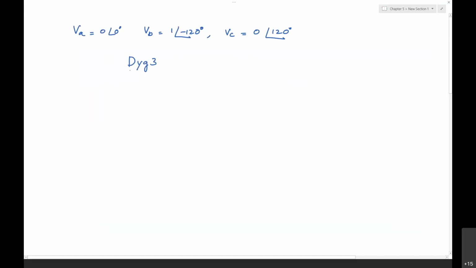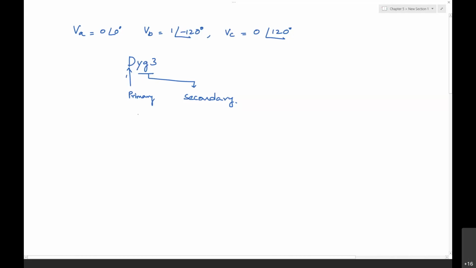One thing is, when you have a delta and a grounded Y, the primary side is the delta and the YG3 is the secondary. This delta won't have a neutral path, since the neutral is not grounded.